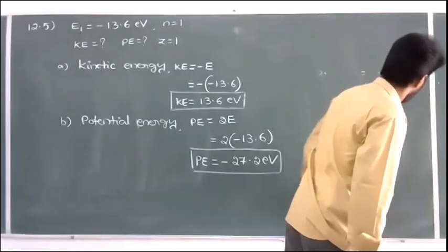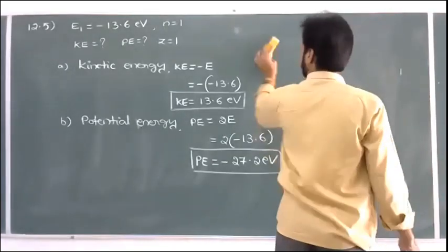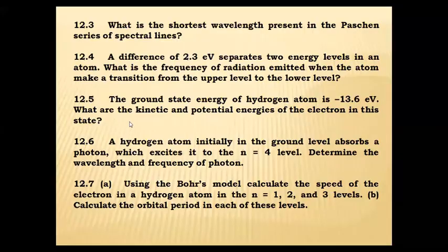Next question, 12.6. Note down the question, we'll display it on the screen.